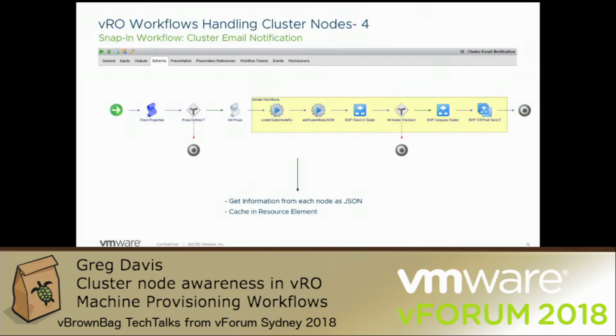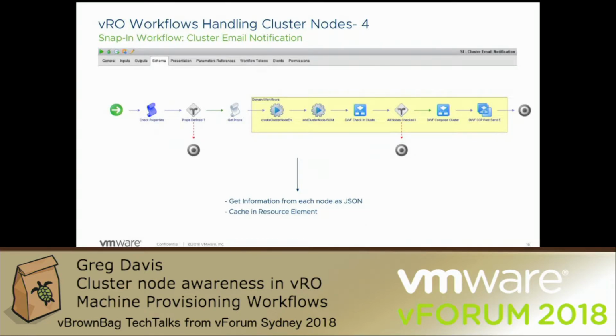So just stepping through the workflow a little bit more. What you've got to bear in mind is this workflow is actually going to be hit by every single one of my cluster nodes, right? But my end goal is to send just one cluster email, so I have to put some intelligence in to, first of all, gather information about each of the cluster nodes. And then I need somewhere to store that information so that the last cluster node that hits this workflow can actually go ahead and do